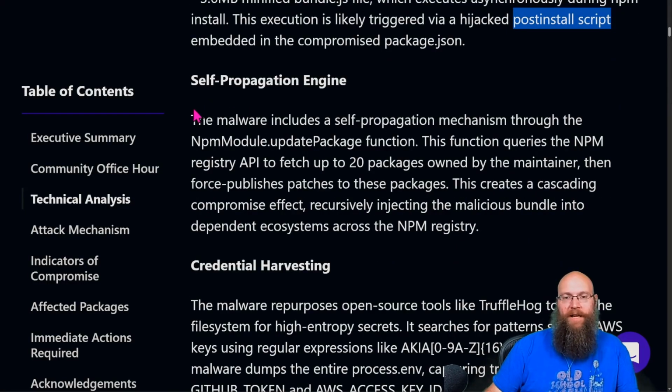So what happens, it goes and gets installed and the post install script comes and runs. The malware includes a self-propagation mechanism through the NPM module update package function. This function queries NPM's registry API to fetch up to 20 packages owned by the maintainer. Then it force pushes patches to those packages, creating a cascading compromise effect, recursively injecting the malicious bundle into the dependent ecosystems across the registry.